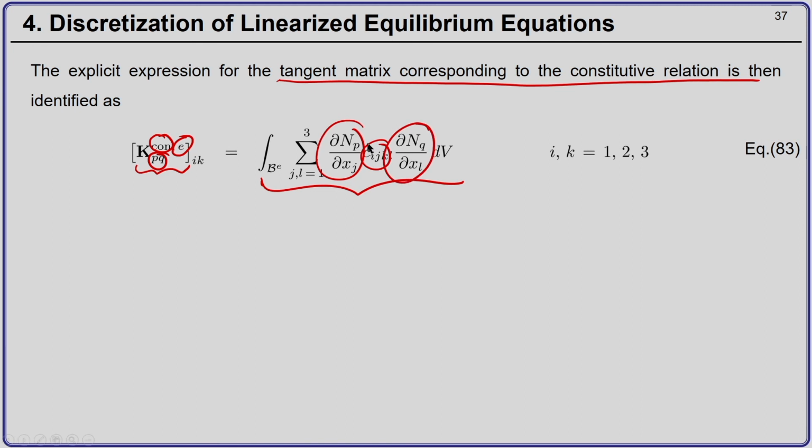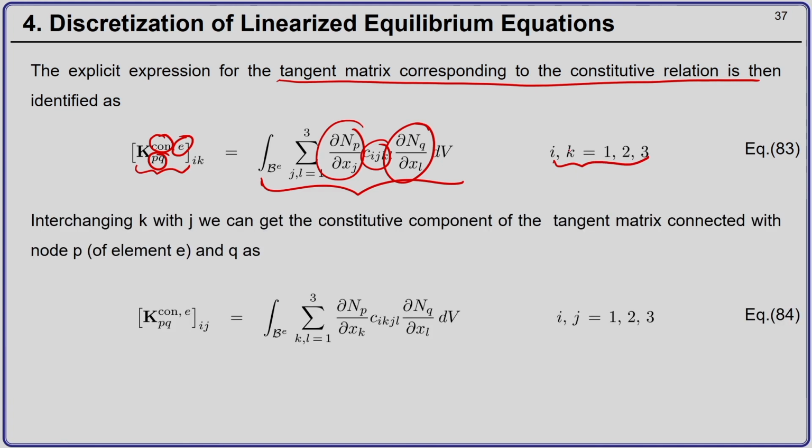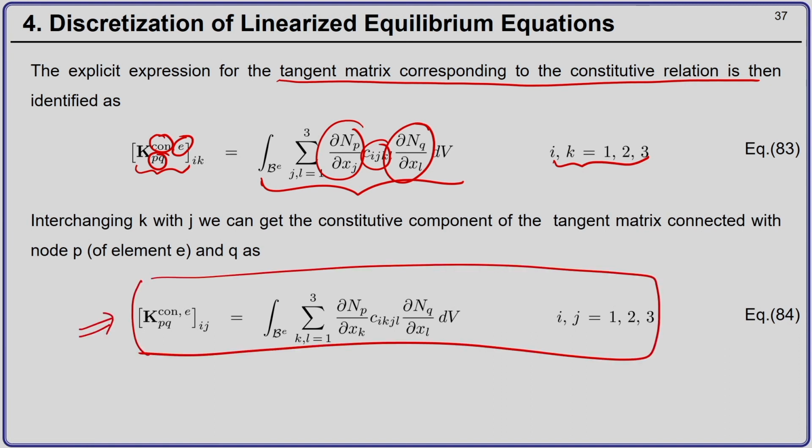Now, to be more consistent, I can just interchange k and j, and I get the tangent matrix corresponding to the constitutive relation. Using this expression, once I know my shape functions, I can find this matrix, and this matrix will be of size 3 by 3.